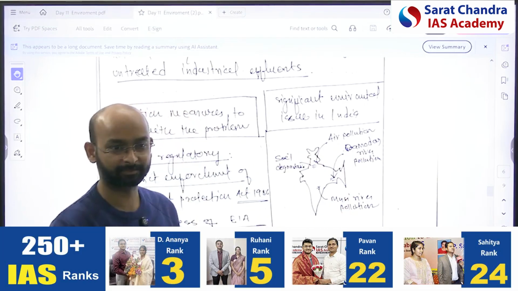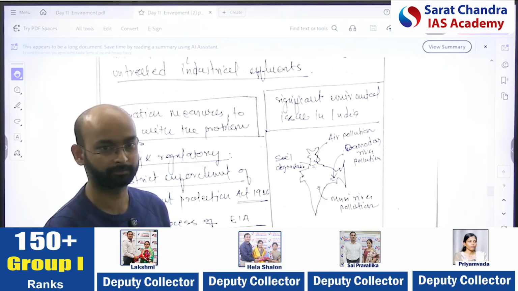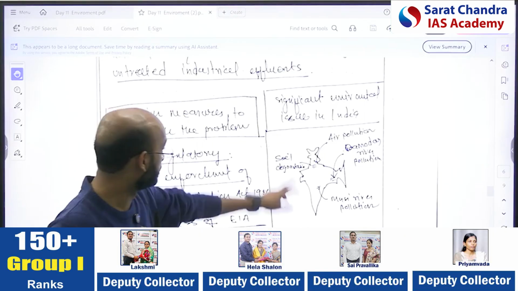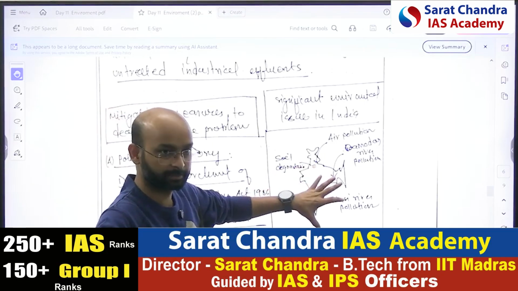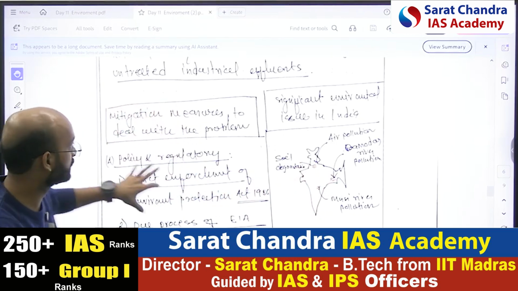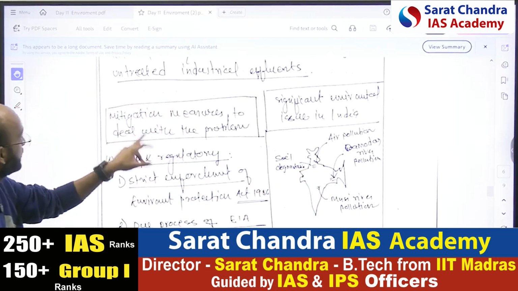We know the Musi river here in Hyderabad. It is polluted, and industry has a huge role in it. Then the soil degradation in Punjab and other regions because of industrial effluent. So this is showing the significant environmental issue in India.